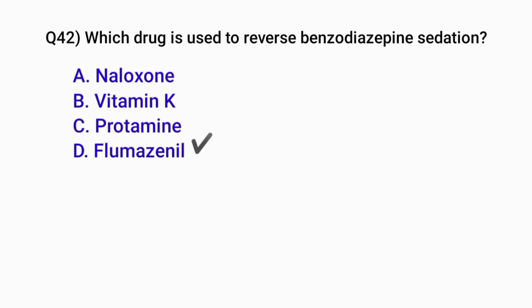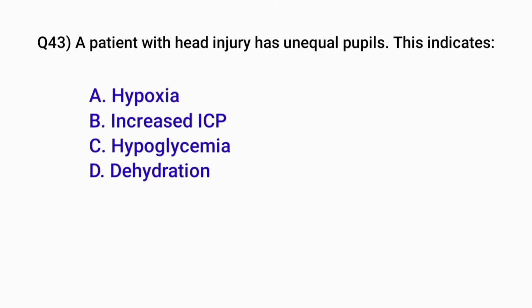Correct option is the plasmonil. Question number 43. A patient with head injury has unequal pupil. This indicates... Correct option is B. Increased intracranial pressure.